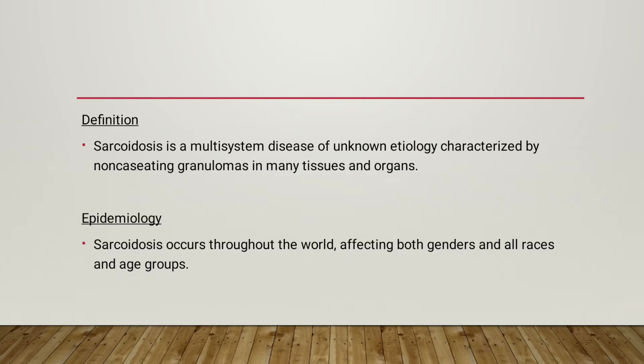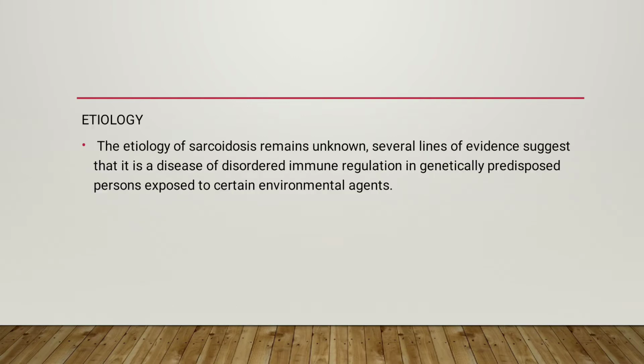Definition: sarcoidosis is a multisystem disease of unknown etiology characterized by non-caseating granuloma in many tissues and organs. Epidemiology: sarcoidosis occurs throughout the world, affecting both genders and all races and age groups. Etiology: the etiology of sarcoidosis remains unknown. Several lines of evidence suggest that it is a disease of disordered immune regulation in genetically predisposed persons exposed to certain environmental agents.